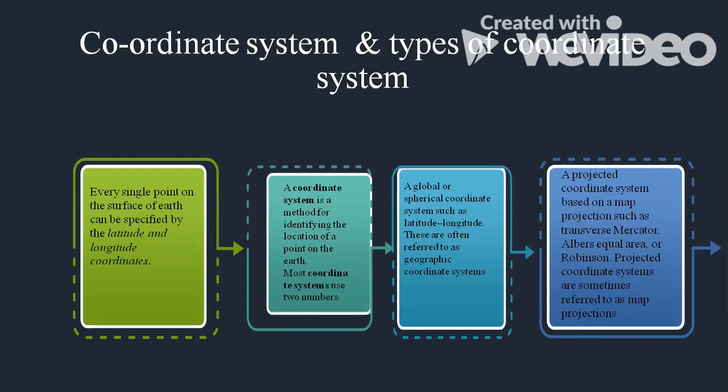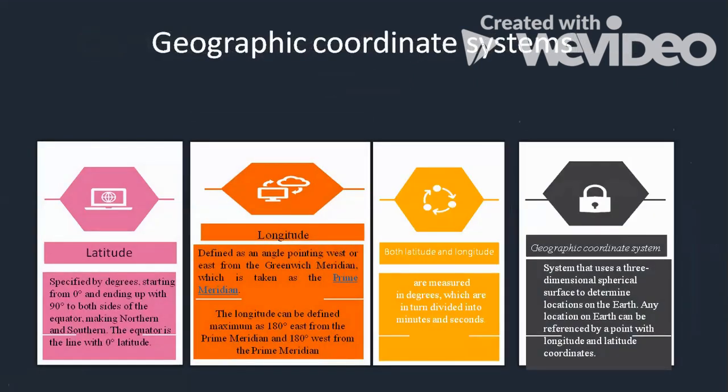When we speak about types of coordinate system, we have two. One is the geographical coordinate system and one is the projected coordinate system. In the geographical coordinate system, we use latitude and longitude, while in the projected coordinate system, we project a part of the area of the earth onto a plain paper. That is called projection. I'm sure most of you have an idea of what a projection is. There are multiple types of projection as given over here. These are the types of coordinate system. Today, we will be dealing with the geographical coordinate system.